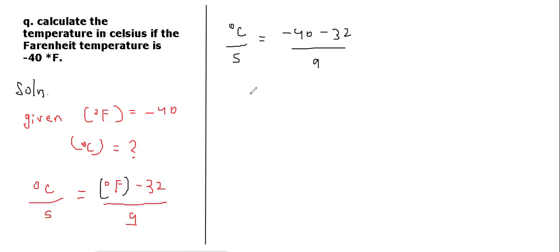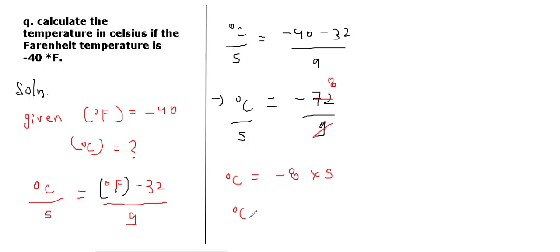So degree Celsius equals minus 72 divided by 9, multiplied by 5. 9 times 8 is 72, so it will be minus 8. Degree Celsius will be minus 8 multiplied by 5, that is minus 40. So the answer is minus 40.